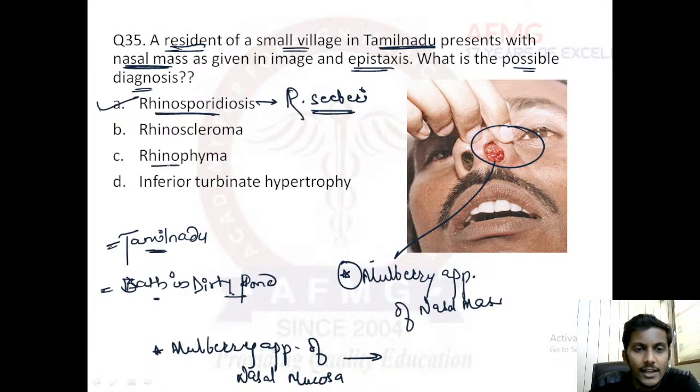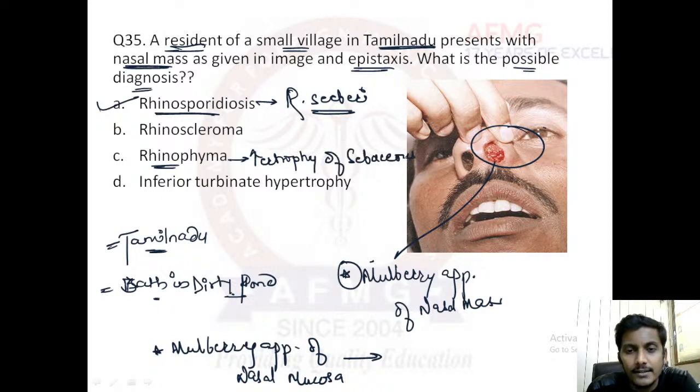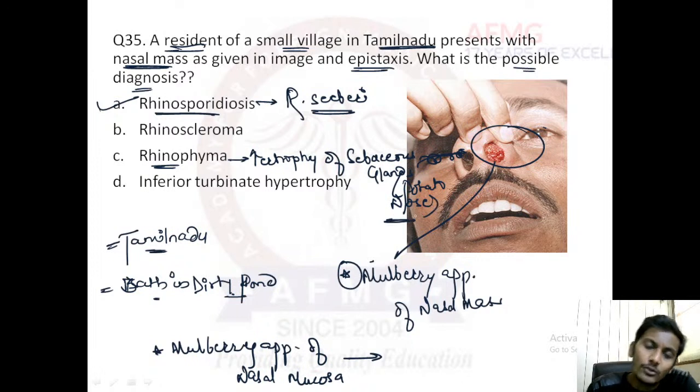Meanwhile, I'll tell you about rhinophyma, you can see images in the snaps. Rhinophyma is nothing but hypertrophy of the sebaceous glands of the external skin of the nose. It is also known as potato nose. It was seen in the actor Om Puri. If you can recognize him, you can search for him, and you will find it.